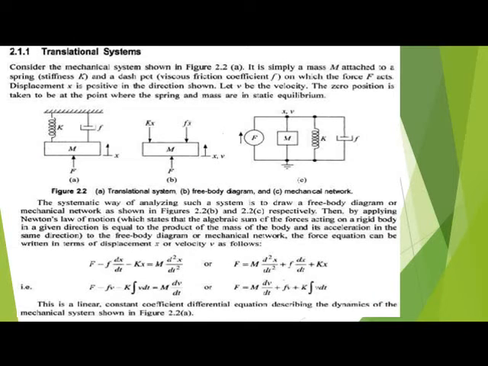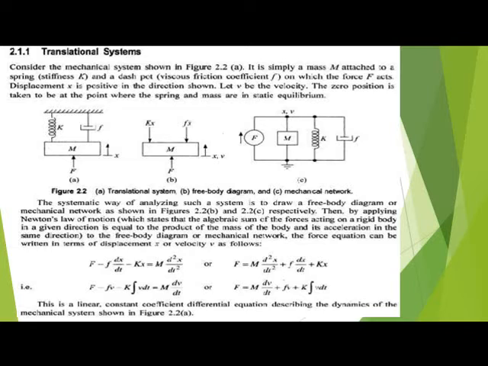In this slide we are discussing an example of a translation system. The mechanical system considered is shown in the figure. A simple mass m is attached to a spring of stiffness k and a dashpot with viscous friction coefficient f, on which force f acts.